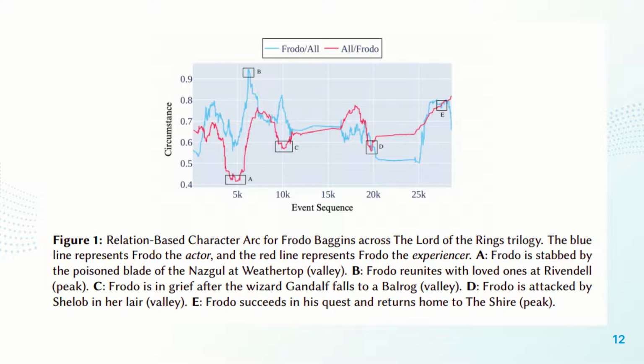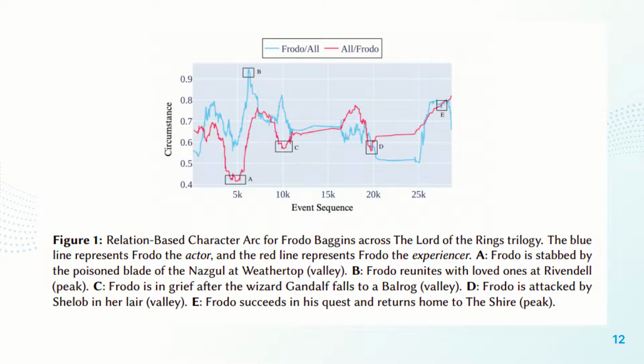In point B, Frodo reunites with loved ones at Rivendell, is nursed back to full health by the magic of the elves, and is experiencing an upturn of fortunes, and hence this is represented by a peak at point B.